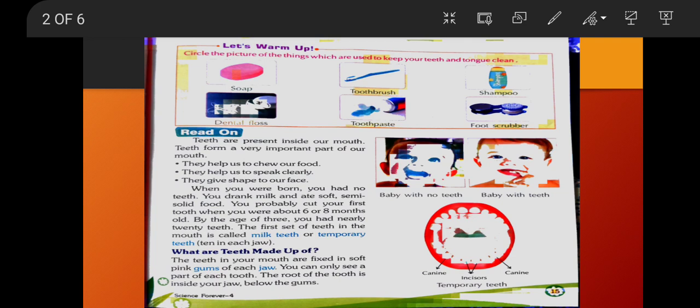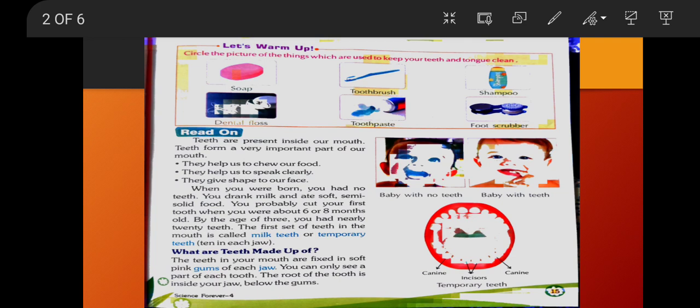Now start the lesson. Teeth are present inside our mouth. Teeth form a very important part of our mouth. They help us to chew our food. They help us to speak clearly. They give shape to our face. As you know, we see our face. We see our mouth. Our teeth are present inside the mouth. And teeth play an important role in our body.